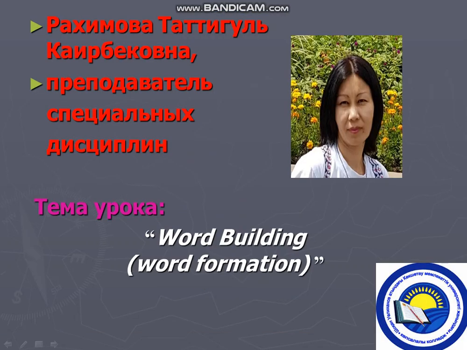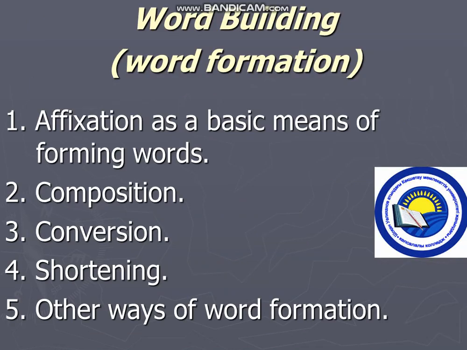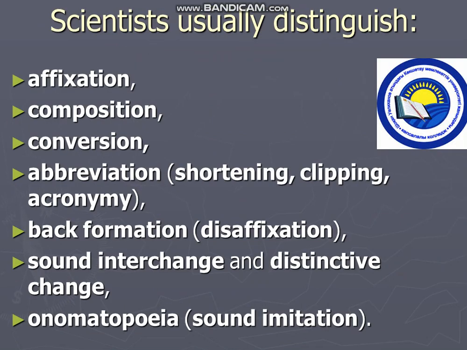Today we are going to speak about word building, or word formation. Word building, word formation, affixation as a basic means of forming words, composition, conversion, shortening, and other ways of word formation. We are going to speak about affixation mainly.